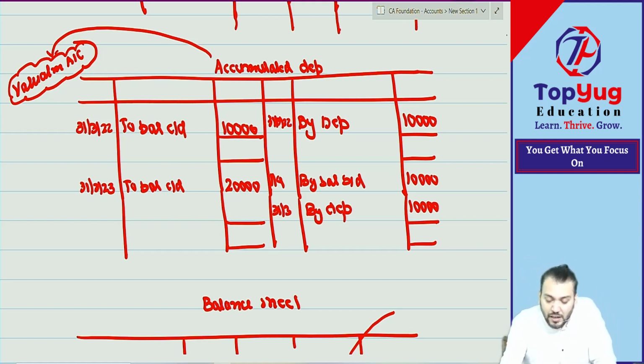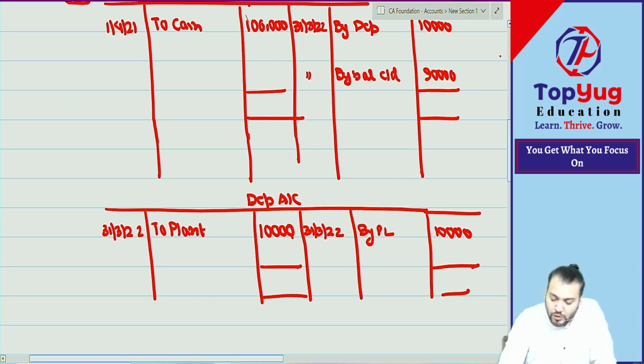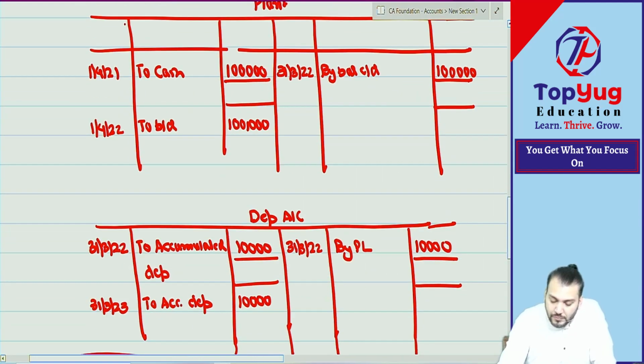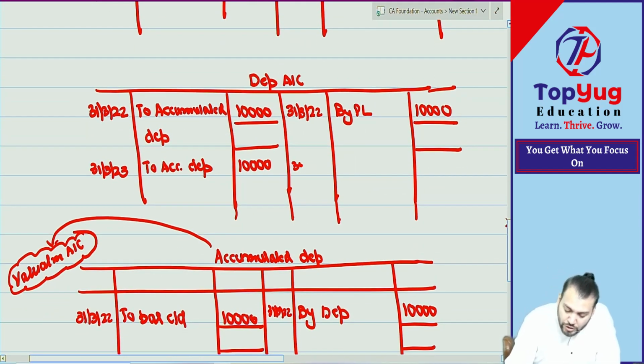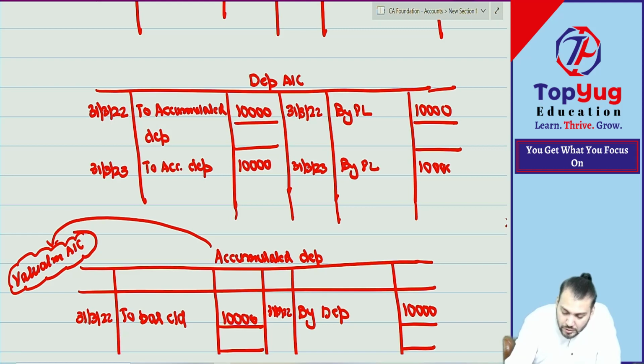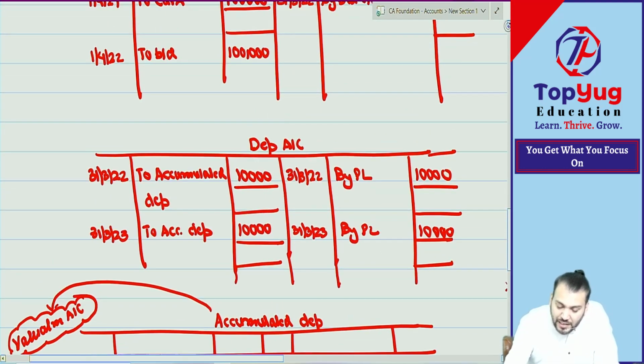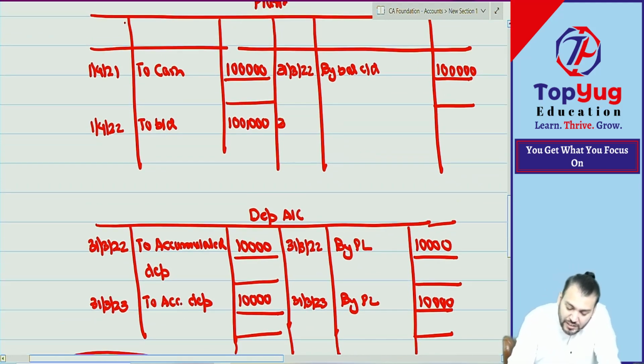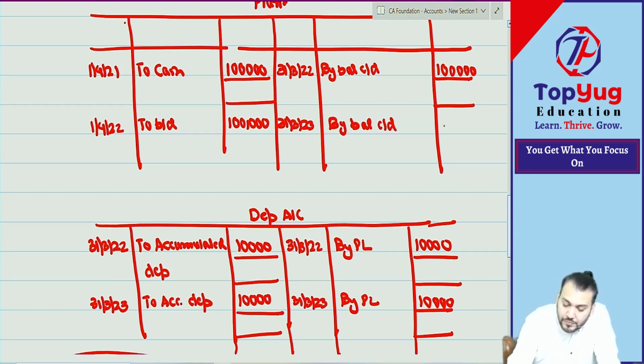Correct. The depreciation account will be closed by transfer to which account? So can I say this will be closed by transfer to which account? By P&L. So this will be closed. This will not appear in the balance sheet. Correct. And plant account, you can see now once again it is shown at what? By balance carried down. Once again it is maintained at cost price only.